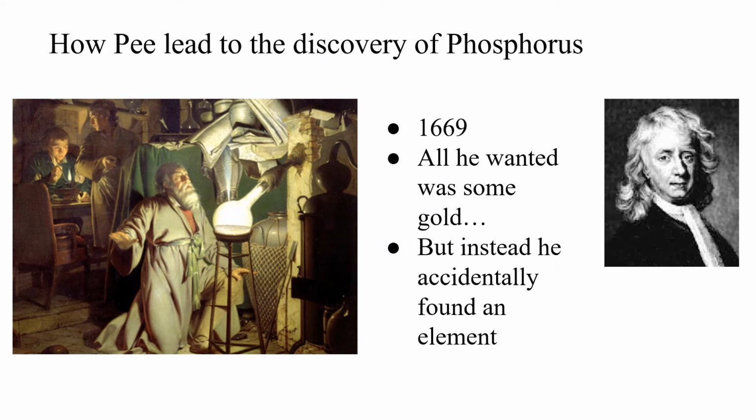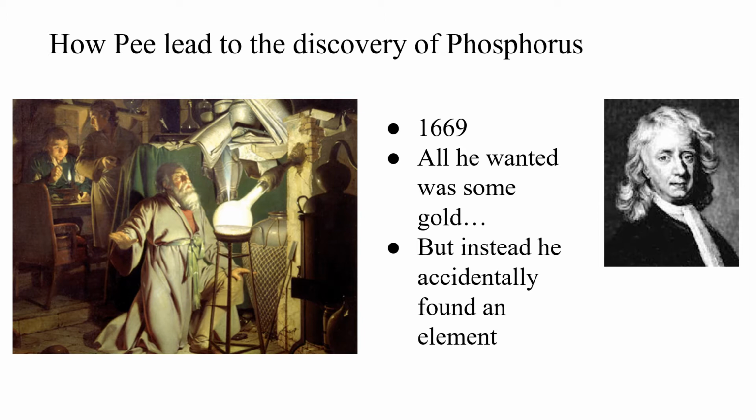So first of all, we had this guy named Hennig Brand. He was a scientist in Germany who was constantly looking for the philosopher's stone, something that could turn metal to gold. Somehow he landed on the idea that maybe he could use a substance from urine. So in what must have been a very stinky process, he was able to isolate a white waxy substance from pee, which by the way he collected from his neighbors.